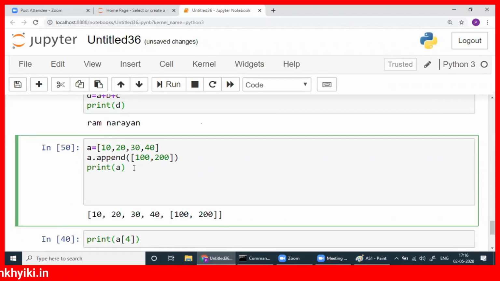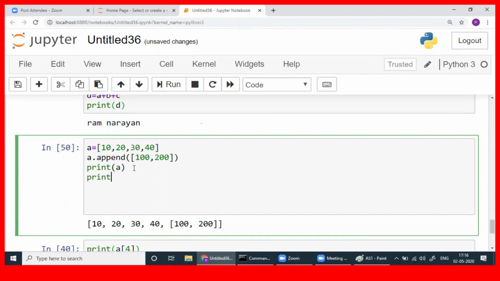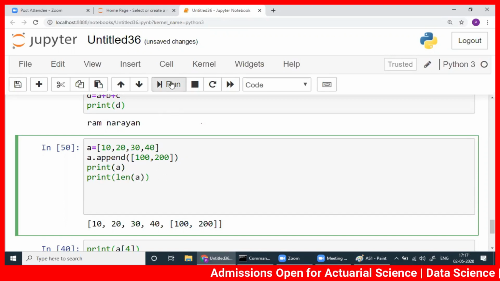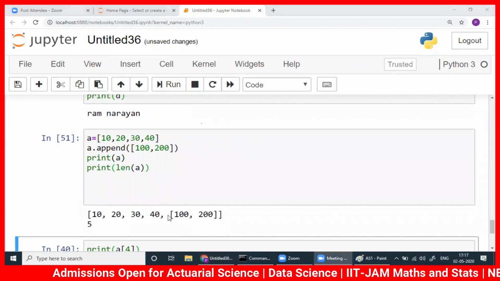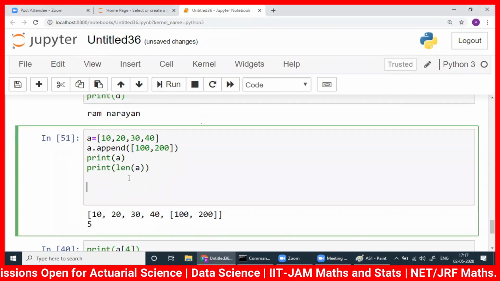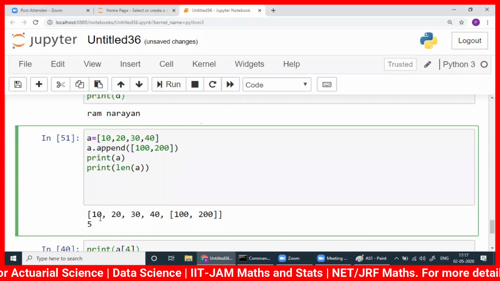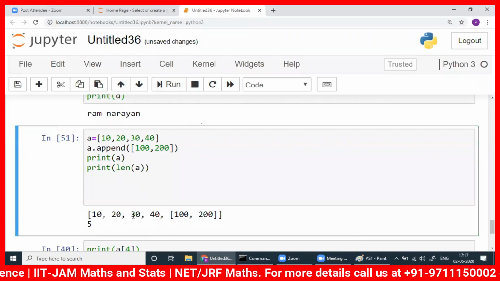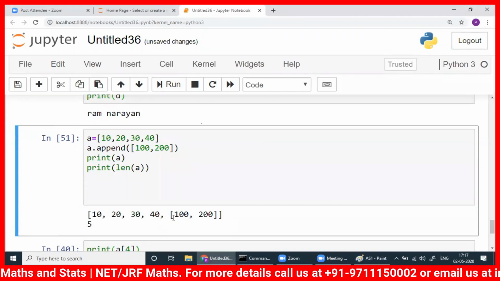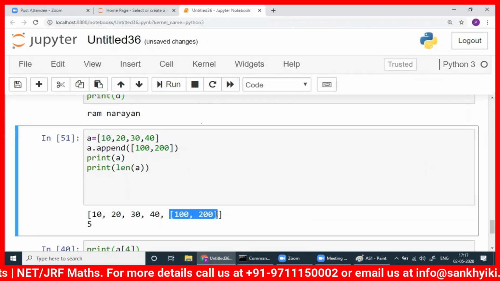See why it's not proper. I will write print length of a, to count the number of elements here. How many elements are here? It shows 5: 1, 2, 3, 4, 5. So this is considered one element here.